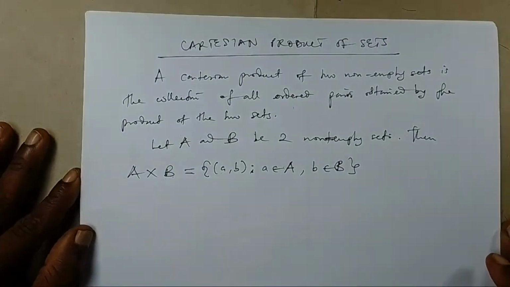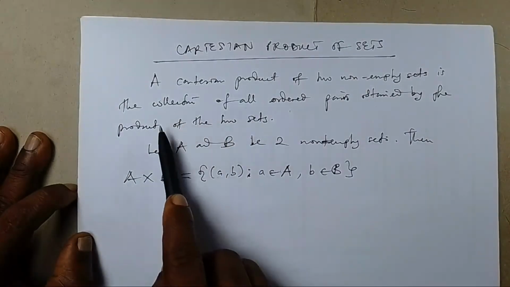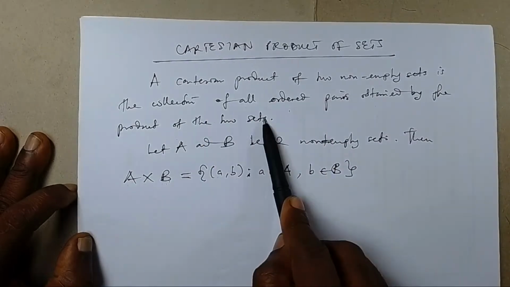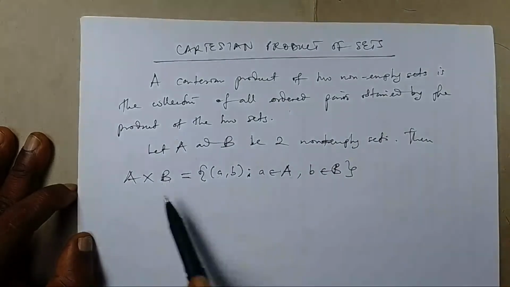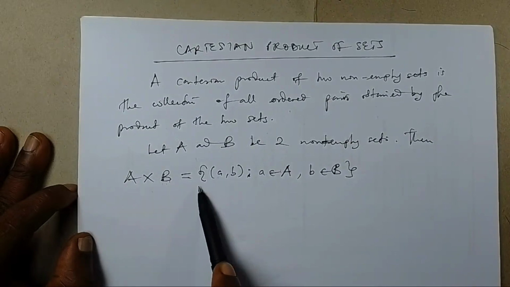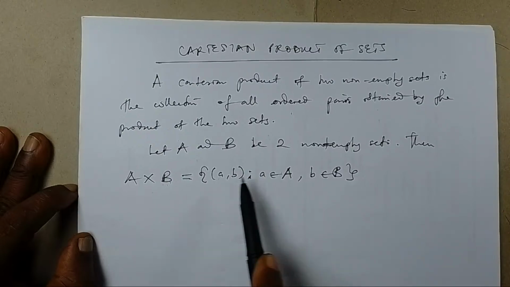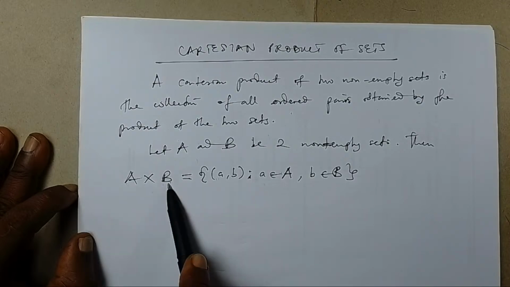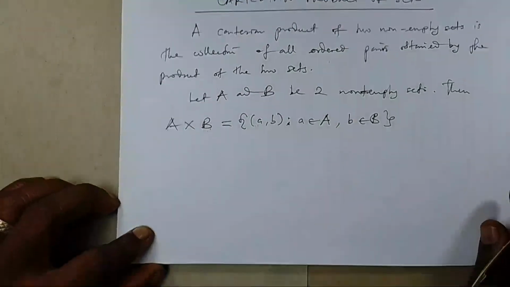So if you want to look at it again one last time, a Cartesian product of 2 non-empty sets is the collection of all ordered pairs obtained by the product of the 2 sets. And if A and B are these 2 sets that are non-empty, then A times B, which is read as the Cartesian product of A and B, is the set that contains all ordered pairs (a, b), such that a in the ordered pair is selected from the set A and b in the ordered pair is selected from the set B. Now let us take an example to round up this class.